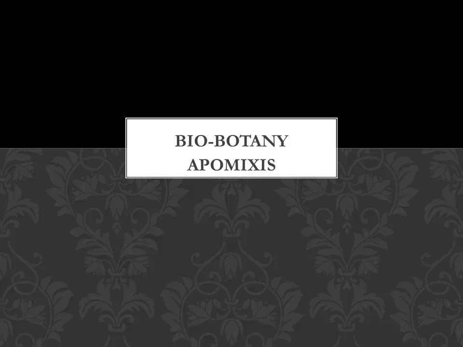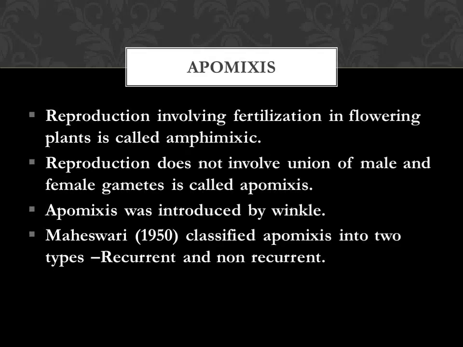So, children, today's class we are going to see about apomixis. This is a process of male and female gamete is united together. That process is called apomixis. Apomixis is a reproduction involving in flowering plants. Union of male and female gamete is called apomixis.